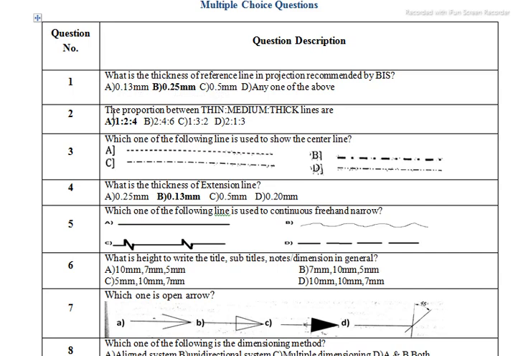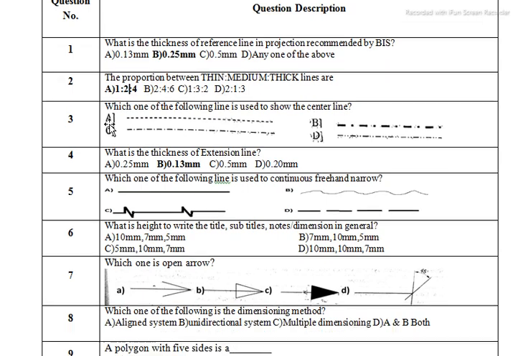As we discussed here, the width of the thin line is 0.13, the medium line is 0.25, and the thick line or extra wide line is 0.5. So now you can see the ratio. Suppose 0.13 is for the thin line, then for the medium line it's double, and again for the thick line it's double the medium line. So this is the ratio for the thin, medium and thick line.